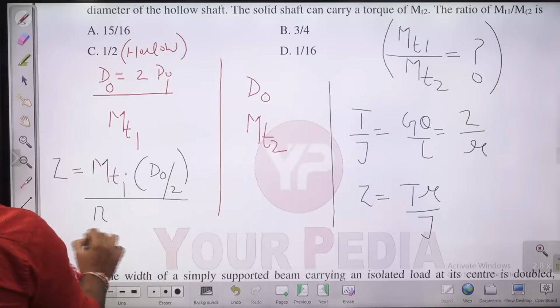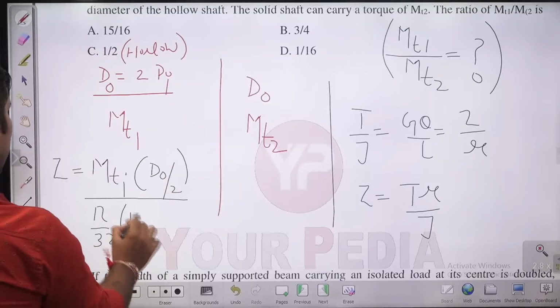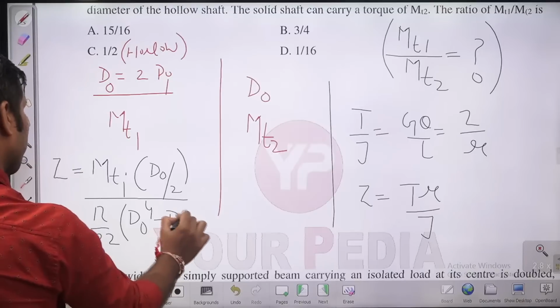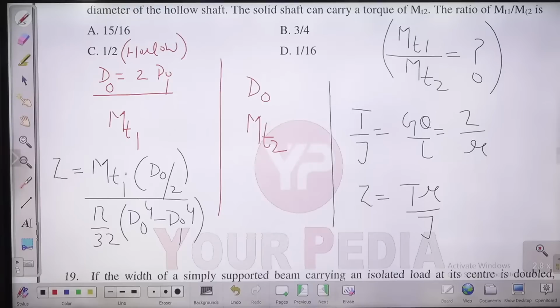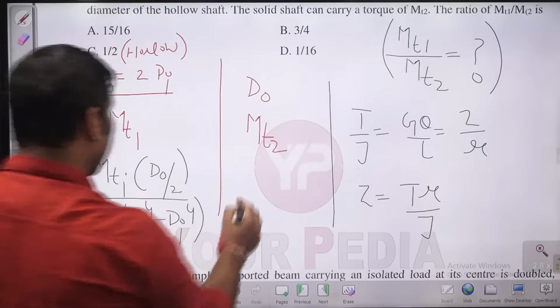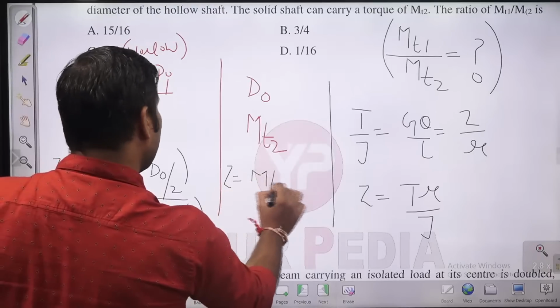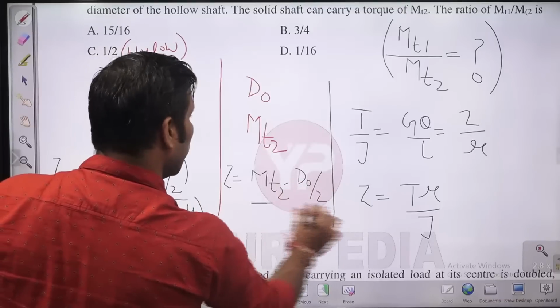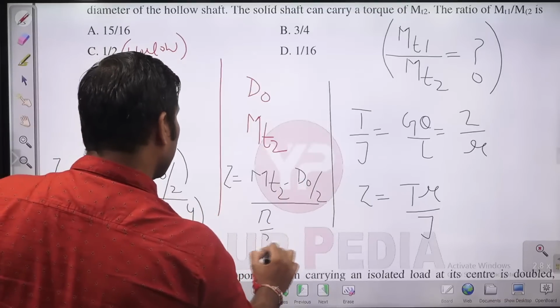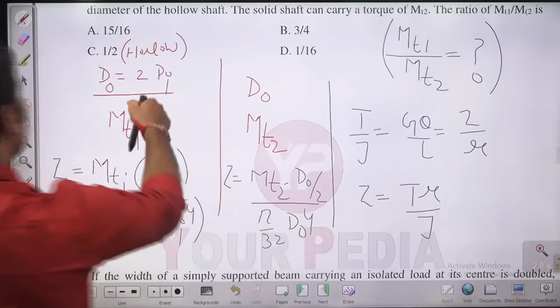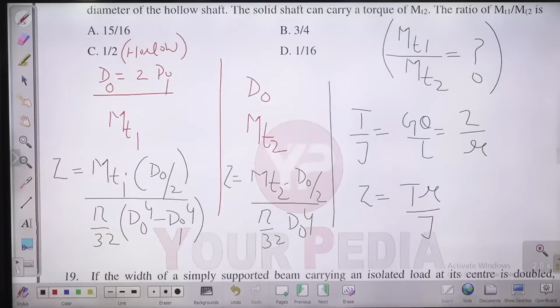So the polar moment of inertia will be, guys, pi by 32 into DO to the power 4 minus DI to the power 4, because this is the hollow one. And this is the solid one, and here also you can write for the solid one: MT2 into DO by 2, with J equal to pi by 32 into DO to the power 4. This is also given to you, guys: DO is 2 times DI. So easily from that, you will be able to solve this. Now please put this in and try to find this ratio.